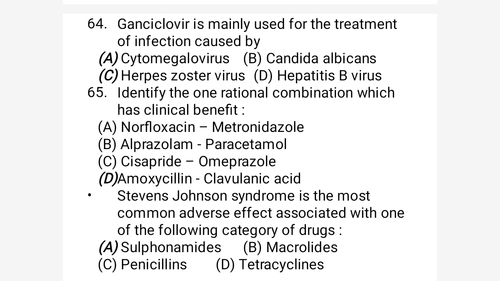The first combination is norfloxacin and metronidazole. As you know, norfloxacin is a quinolone antibacterial, and metronidazole is an antiamoebic.